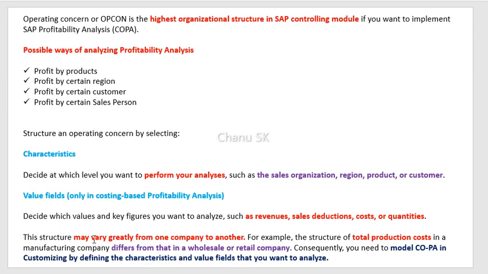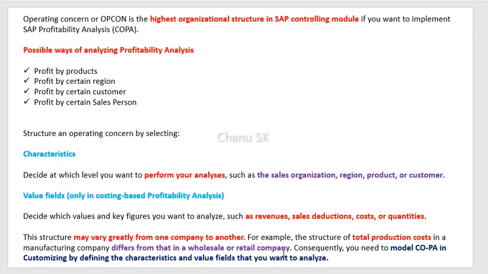You can see the structure. The structure may vary from one company to another because the total production cost in a manufacturing company is not the same as for a wholesale or retail company. So the formation should vary, and whatever characteristics and value fields are required for a manufacturing company may not be the same for a retail company.